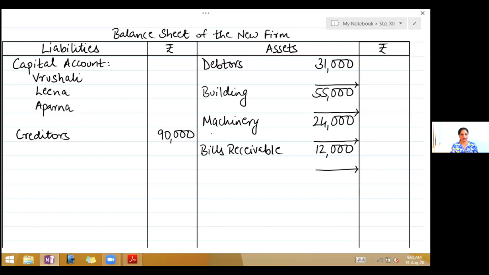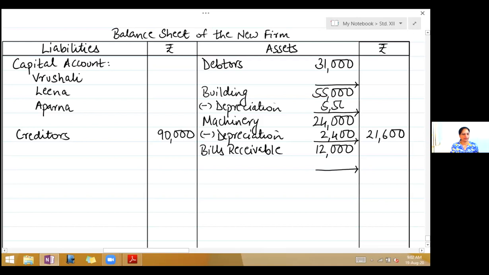So take machinery and building, write less depreciation, 10% of 24,000, 2,400, outer column 21,600. Building also is depreciated, so less depreciation, 10% of 55,000 is 5,500, outer column 49,500.